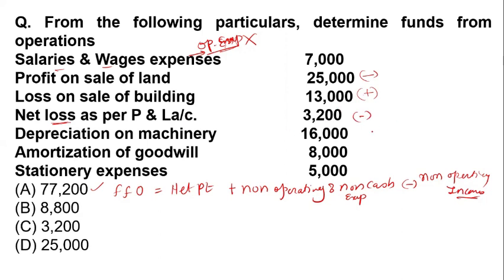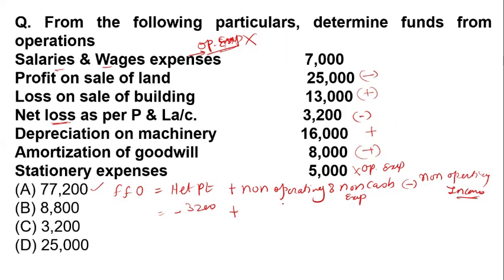Okay, depreciation we have to add because this is a non-cash expense. Amortization is also an expense, so we are going to add it. Then the stationery expenses, this is an operating expense. Okay, so the net loss is given instead of the net profit, so minus 3,200, with the non-operating and non-cash expenses.